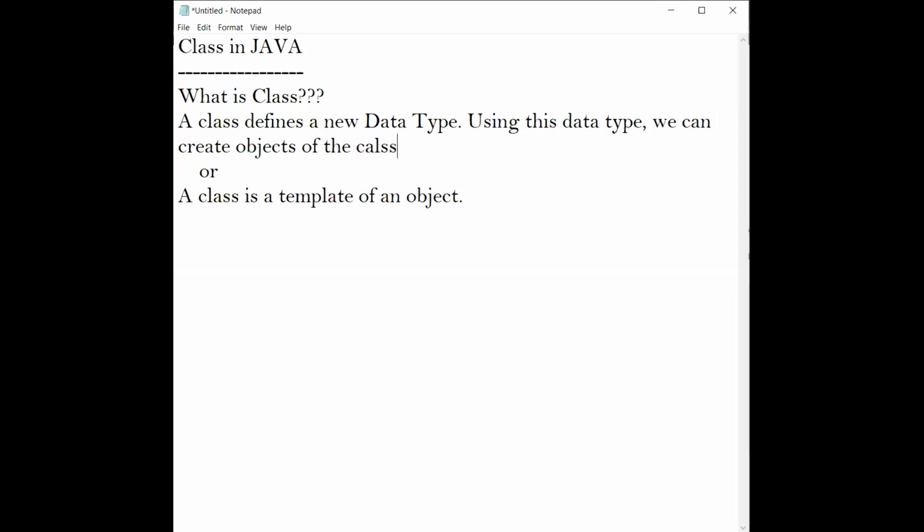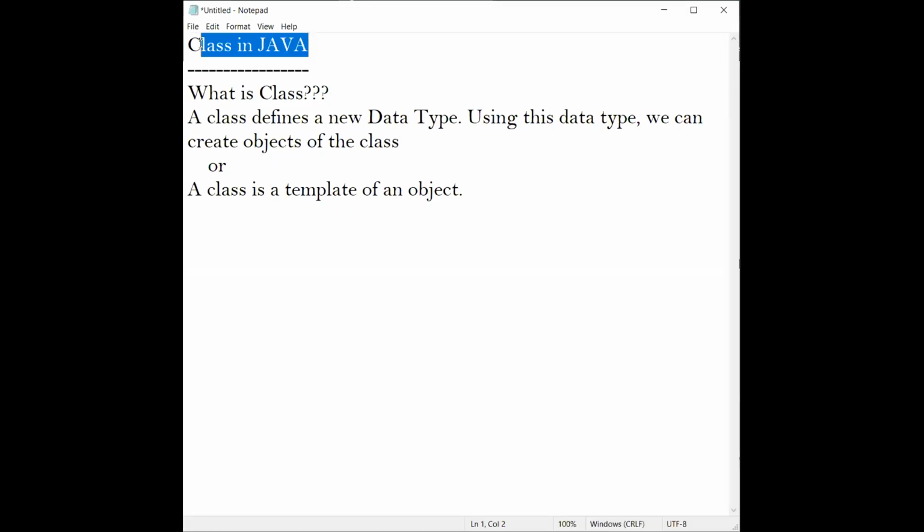Is it right, students? So using a class, we can create an object of a class. Before creating an object, let us see how to define a class in Java.